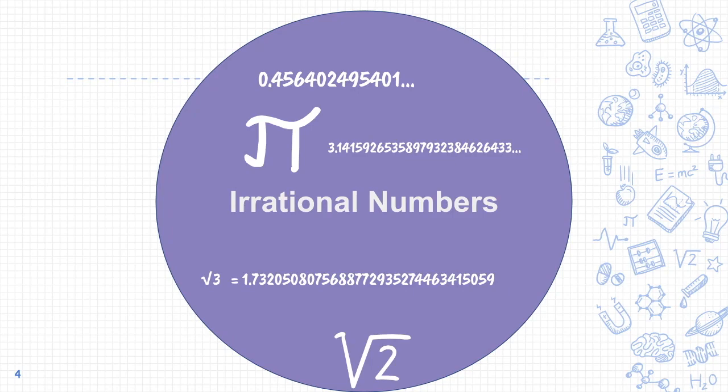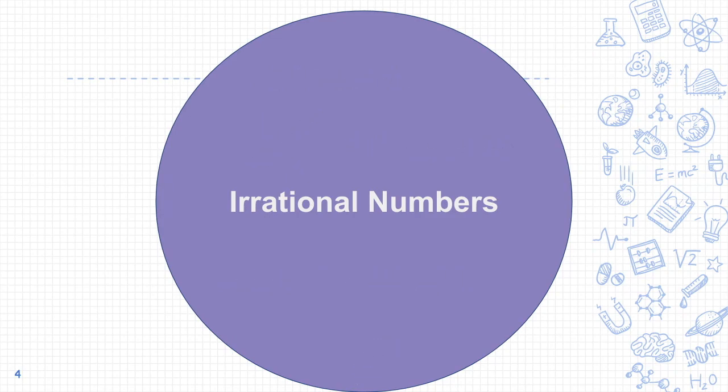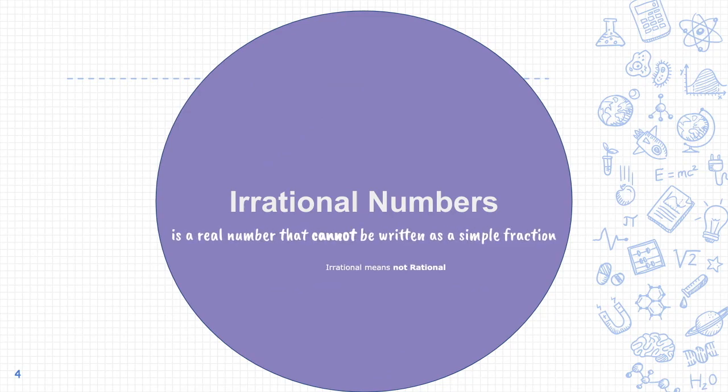Irrational numbers are non-terminating, non-repeating decimals that could be represented in a variety of ways. Basically, it's a real number that cannot be written as a simple fraction, like 3/4 is equal to 0.75. Irrational means not rational. You'll learn more about this in the 8th grade, but now that you've had the sneak peek, let's keep moving.